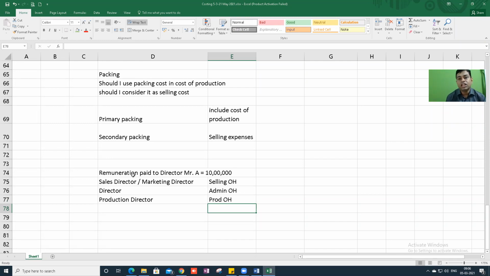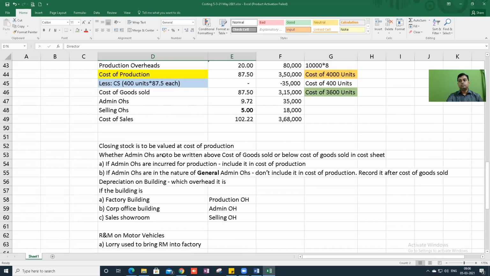In the question ICAI twisted, they said director remuneration. What this director is doing, they did not mention. If they mention something, I'll go with that. If they have not mentioned anything, I assume he's an overall director. Then admin overhead it is, corporate office expenses. You understand?